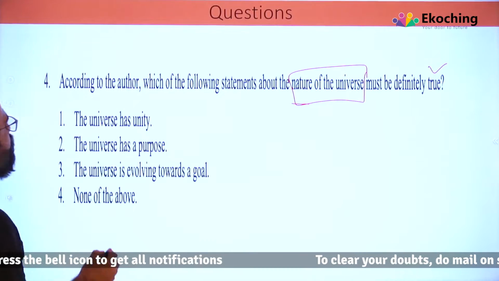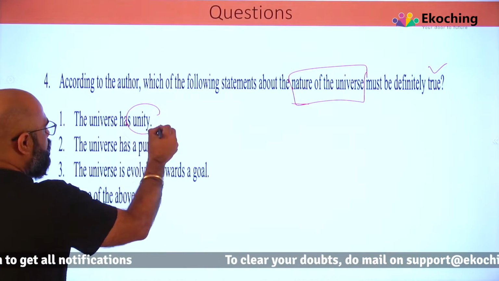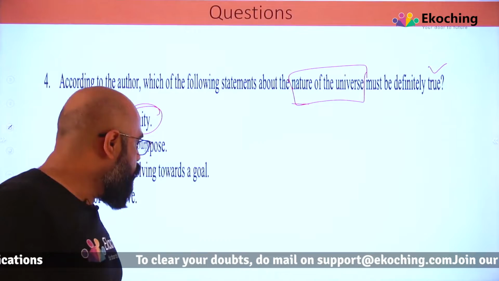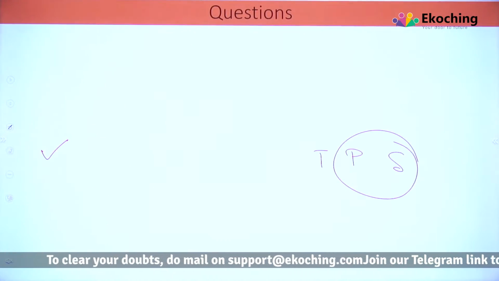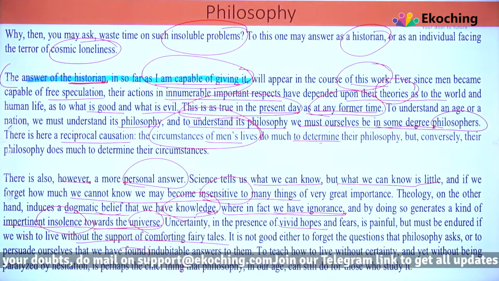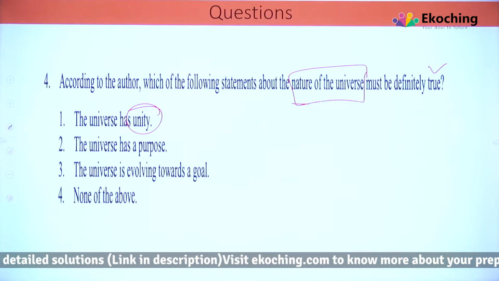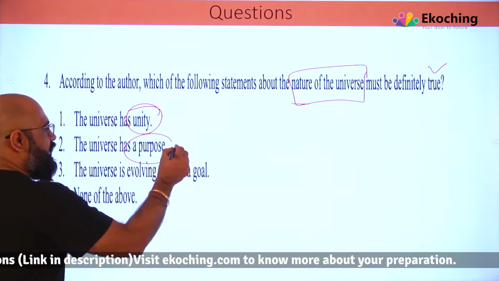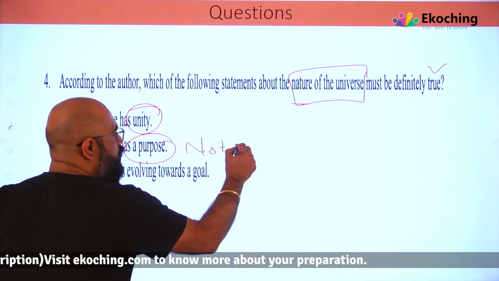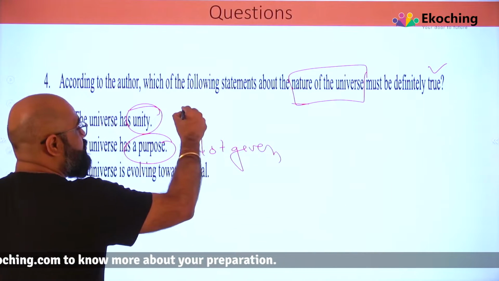Okay. The universe has unity. Nowhere in the passage. Let me go back to the passage again for you guys. Let's see if there is anything where we are talking about the universe having a unity or something. Nowhere is it given that the universe has a unity, right? So that's why we are eliminating option 1. We are not talking about whether the universe has a unity or not. If I talk about option number 2, the universe has a purpose. Again, not given. Universe has a purpose or universe has a unity.